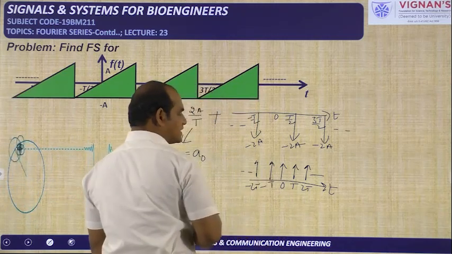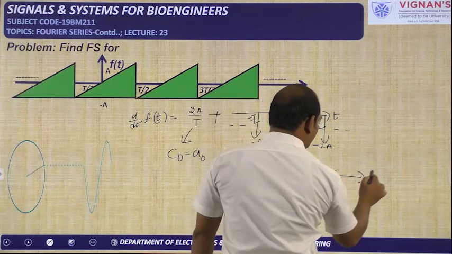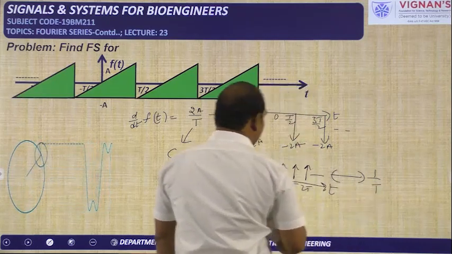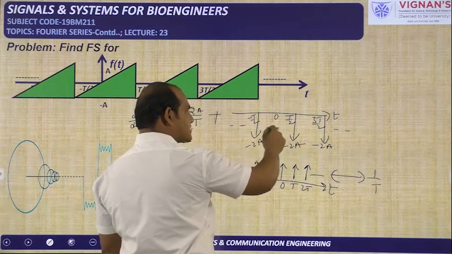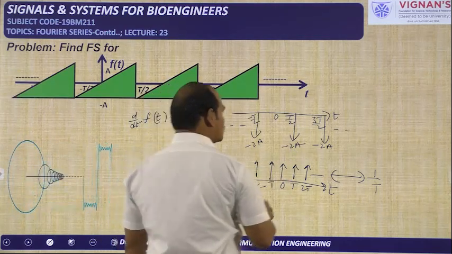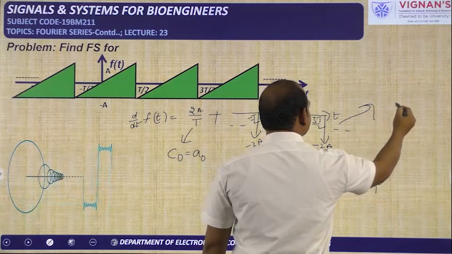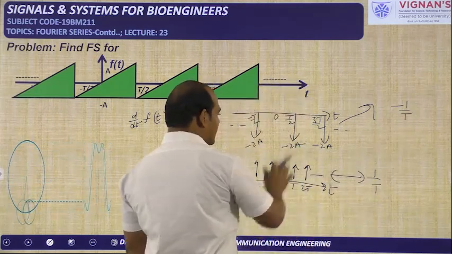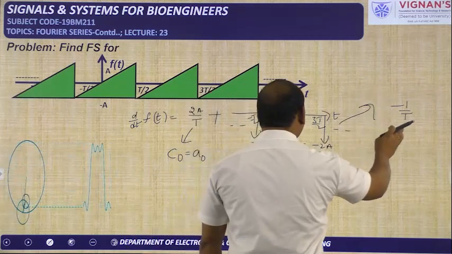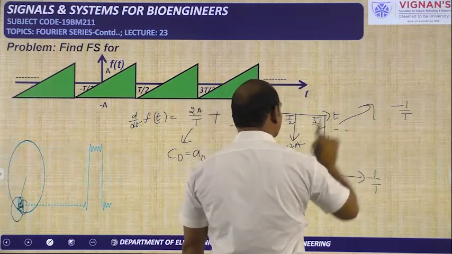Like this, impulses are there. So this is having the coefficient 1 by T. You compare these two. These impulses are above the x-axis, but all these impulses are below the x-axis. So surely you will get for this one the coefficient is minus 1 by T, because the impulse train is 1 by T, and below the x-axis you will get minus.